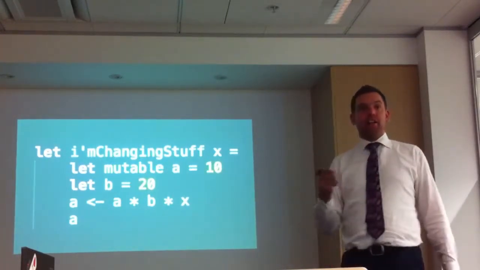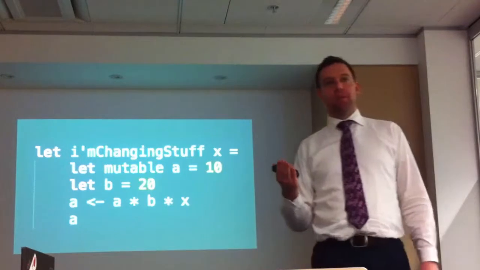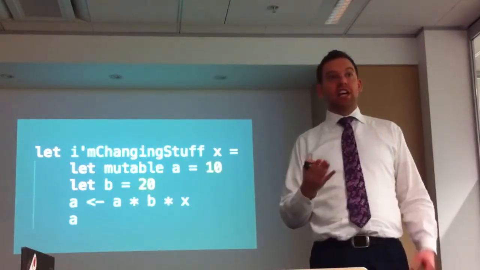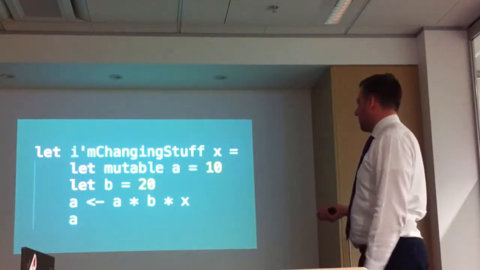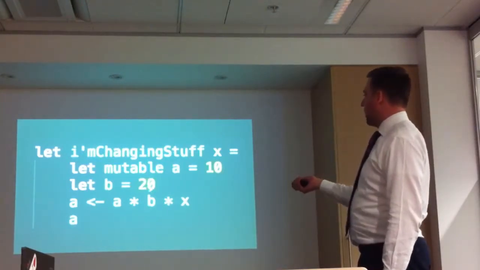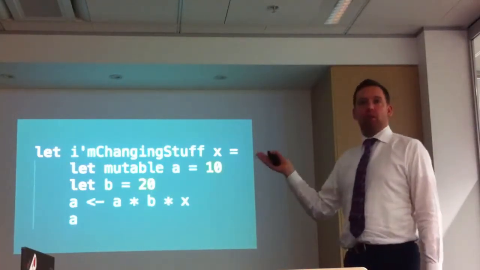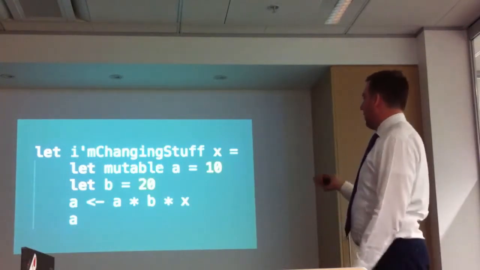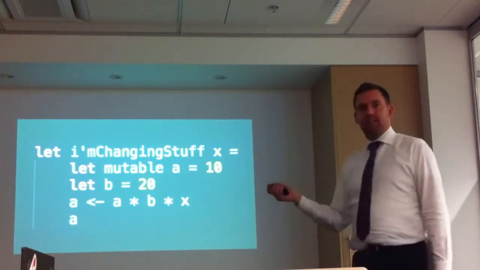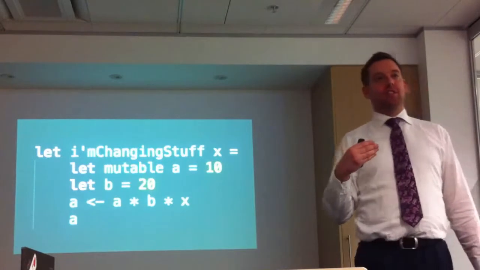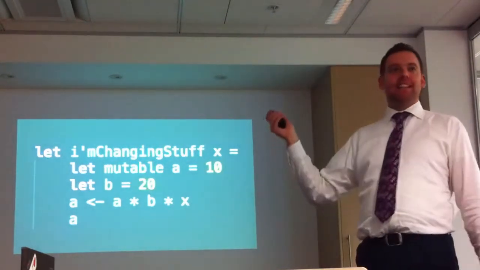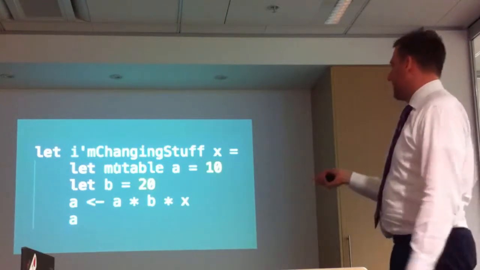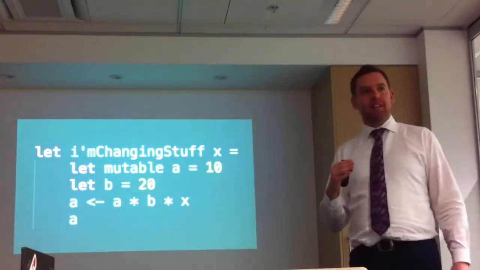We call it a value over a variable because it doesn't change. It is immutable by default, and we'll talk about immutability a little bit later. So b is 20, and it will always be 20. However, a we don't want to always be 10, so we have to tell it that we want it to change. That's where the mutable bit comes in.